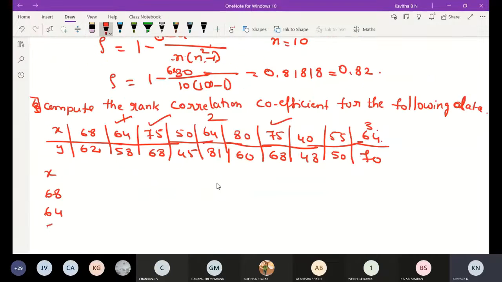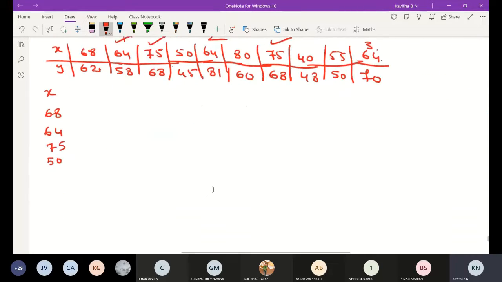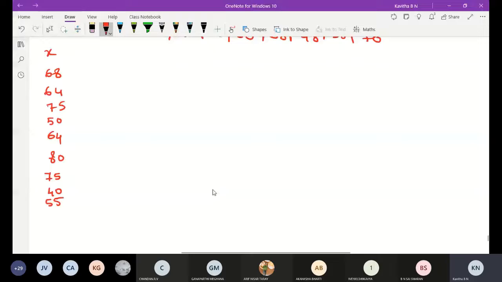D square is equal to x minus y square. Okay, that is 4, 75, 50, 64, 64, 80, 75, 40, 55, and 64, and 64. Y. Okay, here rank of x, we have to write rank of x.